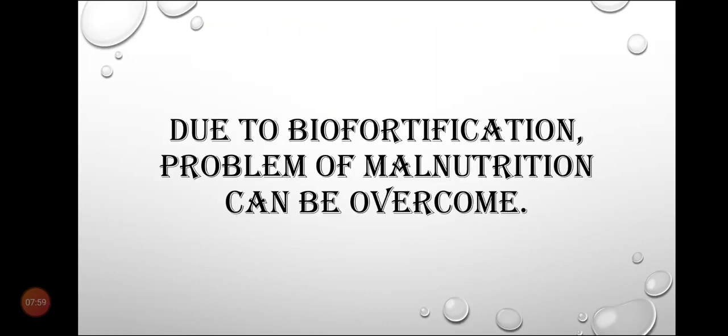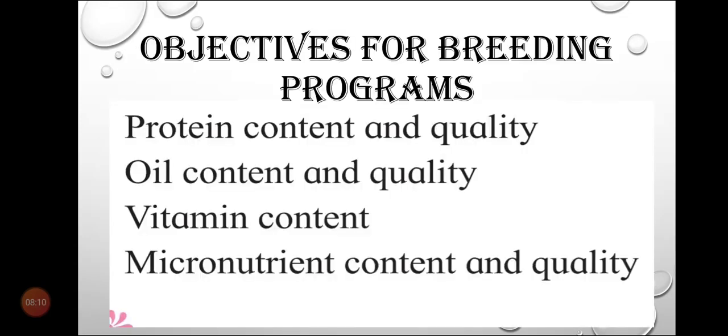We can overcome this problem of malnutrition by growing biofortified food, food which has more nutritional value. For this, the objectives of the breeding program should be as follows. When we do biofortification, the following objectives are considered: the crops should have more protein content and quality, a good amount of oil content and good quality, more vitamin content, and more micronutrient content and quality.